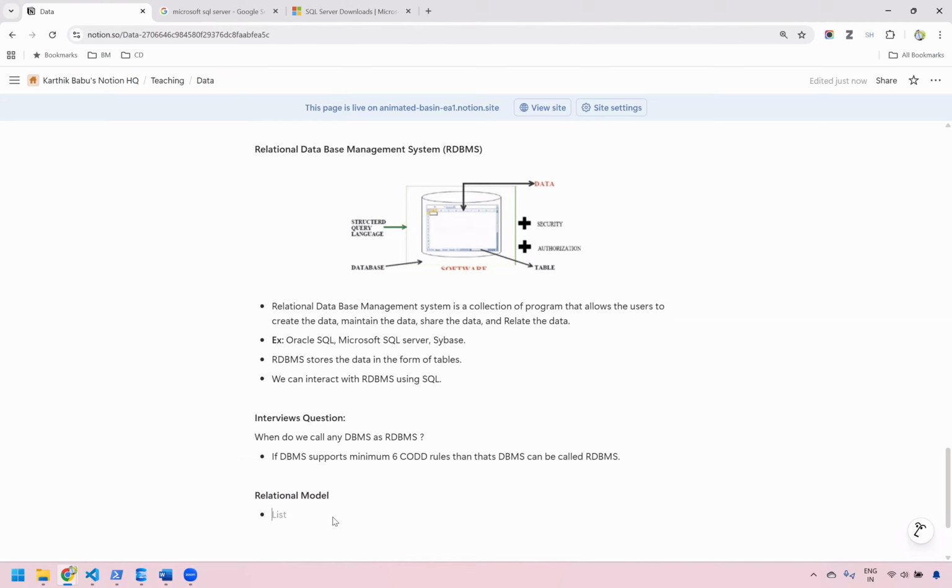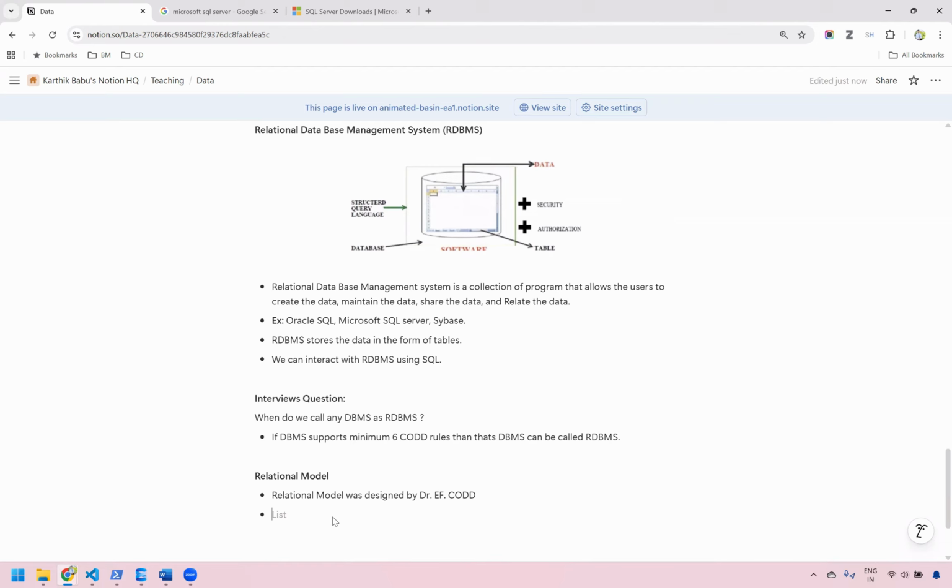This relational model was designed by Dr. E.F. Codd. Understand that one. Relational model was designed by Dr. E.F. Codd. Okay, that's the first point. What is the second point? The second point is that in this relational model, we store the data in the form of rows and columns.